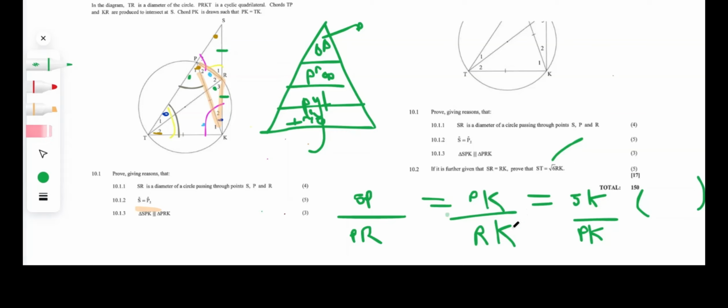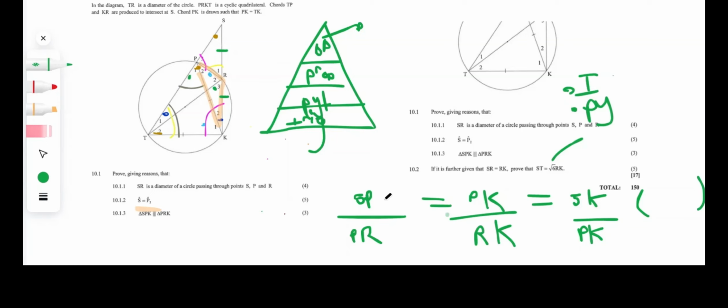So RK is a part of this fraction over here. We have RK over here, and we have to choose between two fractions, right? Now remember what I said previously, the square root usually tells us that identical lines were multiplied with one another, or Pythagoras was used somewhere somehow. So we want to look for fractions that have identical lines or identical sides, so that we can get that root, so we can get that exponent of 2.